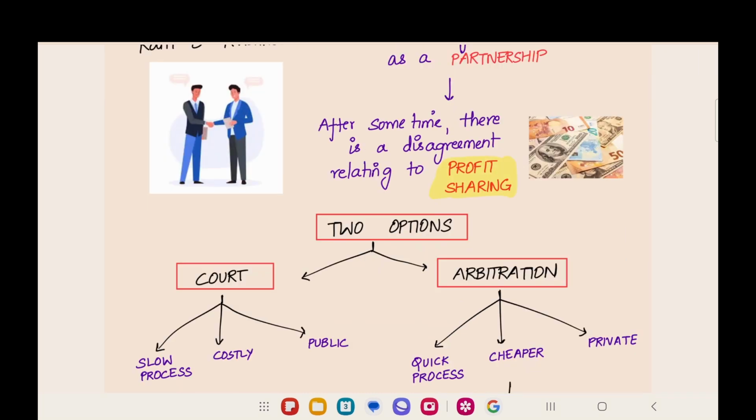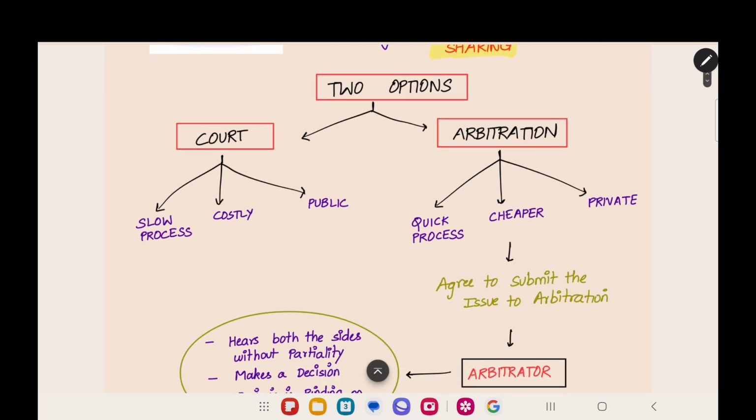Now, for solving this problem, they are exploring the options. In what ways can we solve this dispute? They have two options in front of them. The first one is court, and the second one is arbitration. What is the problem in going to court? In court, it is a very slow process. It will take years to solve the dispute, and it is very costly. We have to hire lawyers and pay them. It is costly, and it is a public process. The judgment will be uploaded on the court's website and anyone can view it, so it will not be confidential, and it can be viewed by anyone.